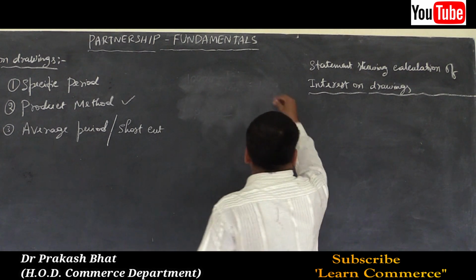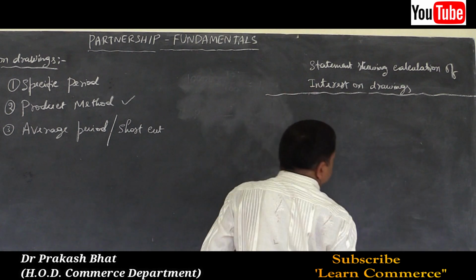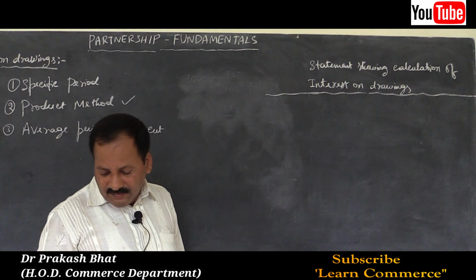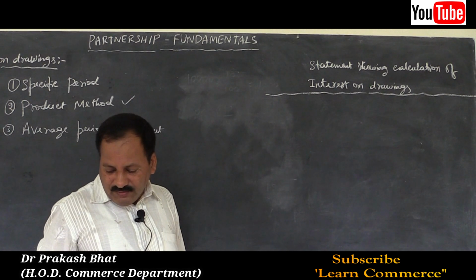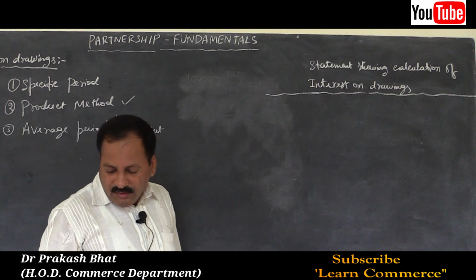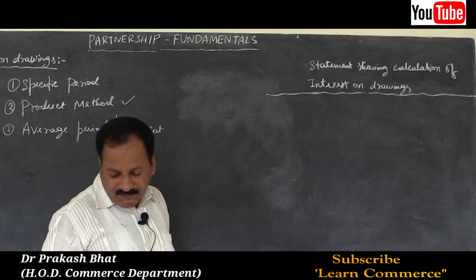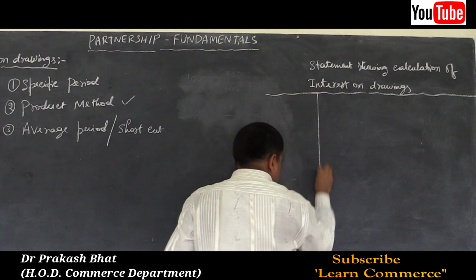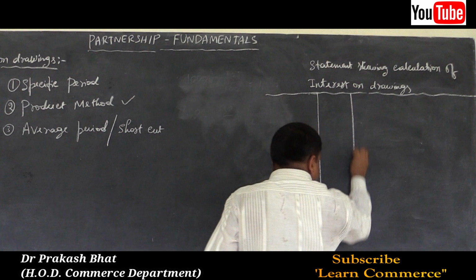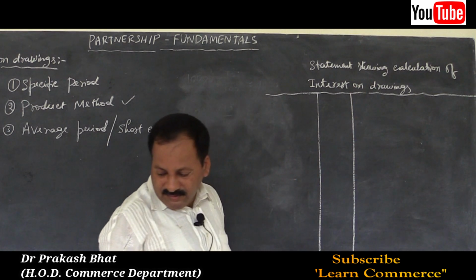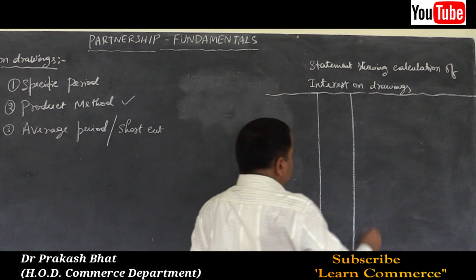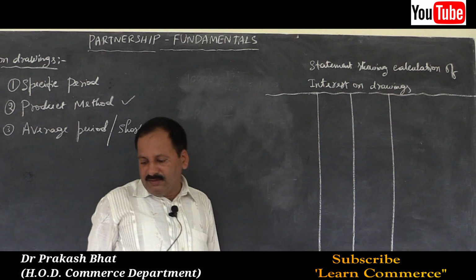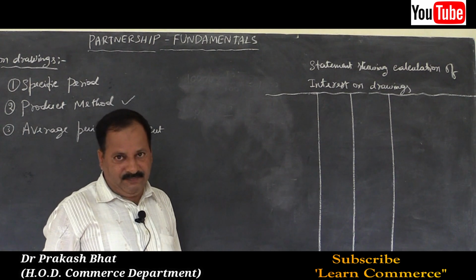We'll extend here. Provide for the columns. You have to draw 4 columns. First, second, bit small columns. This much is enough. This is to write the amount. Then the third one is the time period, to write the number of months. Then the last one is to write the product.